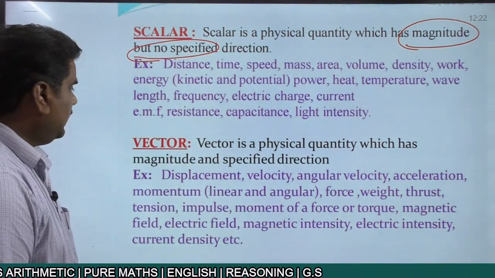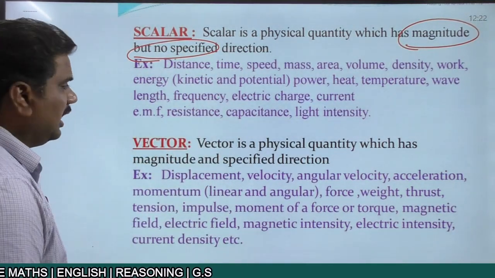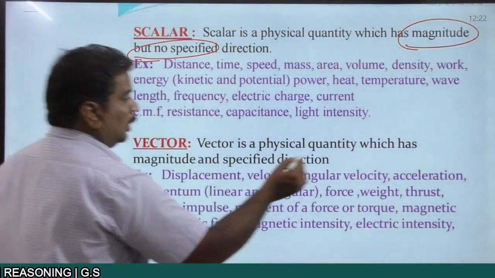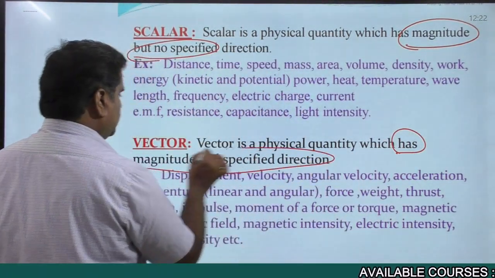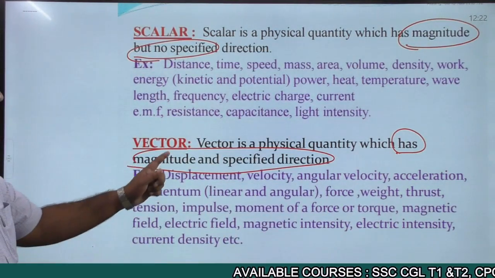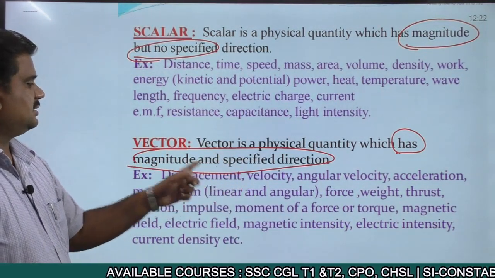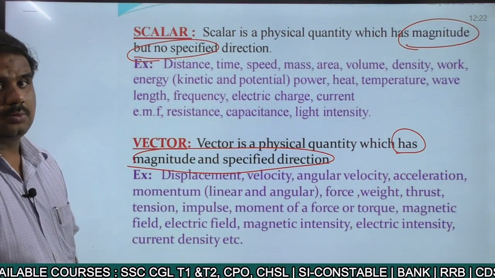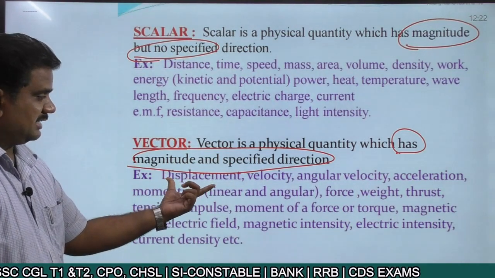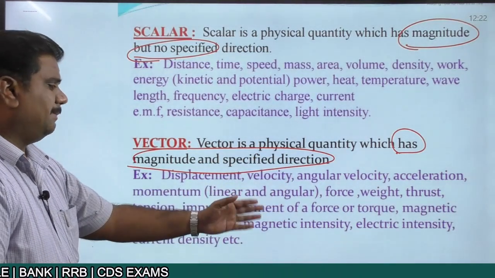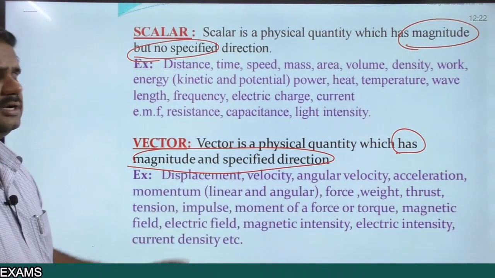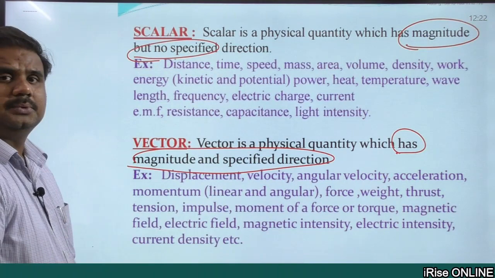At the same time, a vector quantity is a physical quantity which has both magnitude and specific direction. It has magnitude as well as direction. That is the reason why you call it a vector quantity. Examples of vectors: displacement, velocity, angular velocity, acceleration, force, magnetic intensity, current density, electric intensity. You can give a lot of examples.